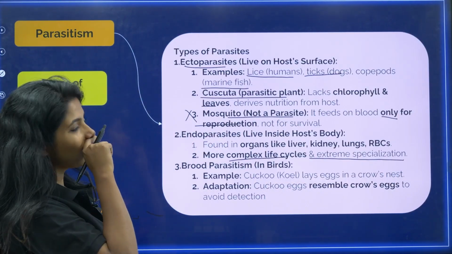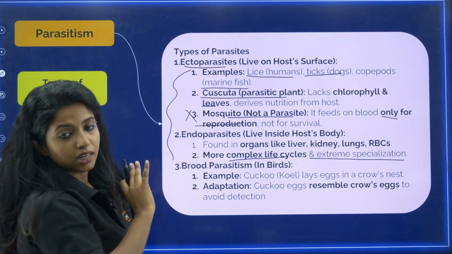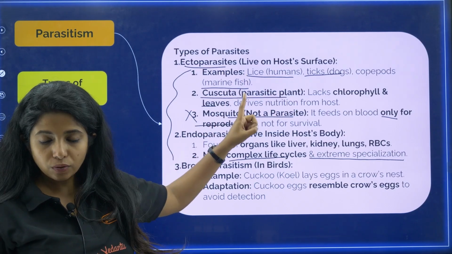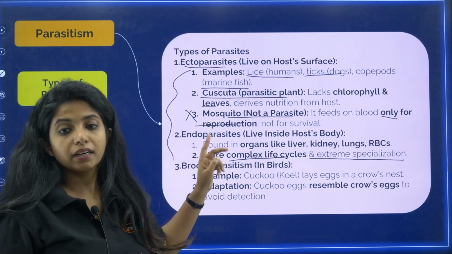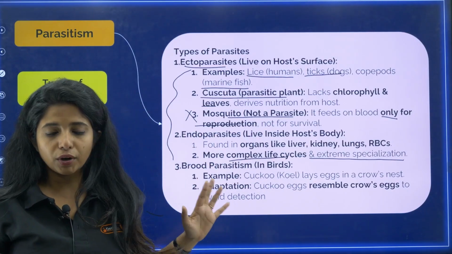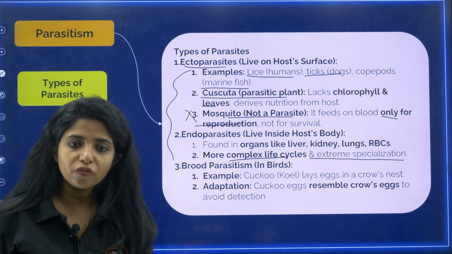Now, there is one very important term, that is brood parasitism, but before that I want to make sure that you have studied all the names. Ectoparasite names, lice, ticks and copepods. Cuscuta is a plant parasite. Mosquito is not a parasite. Okay, an endoparasite, liver fluke. You have tapeworm, you have roundworm, all the examples which stay inside our body. They have complex life cycle, and also they will be having extreme specialization to survive in our body.